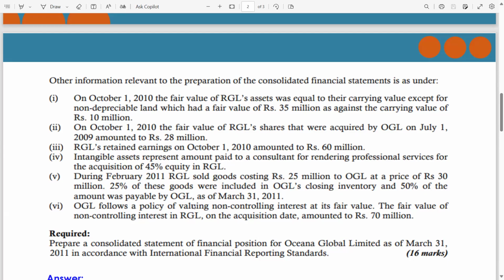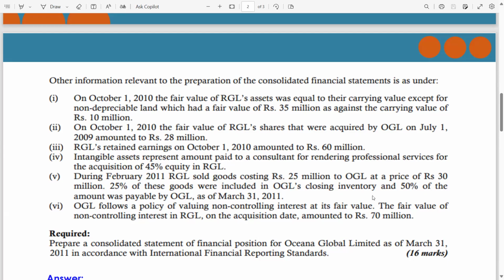If the examiner mentioned that none of these goods were included in OGL's closing inventory, then there is no unrealized profit. Why? Because the complete goods were sold by OGL to a third party. This is a real transaction, not an intra-group transaction, because it is made outside the group. So in that case, no need to record the unrealized profit in your books.